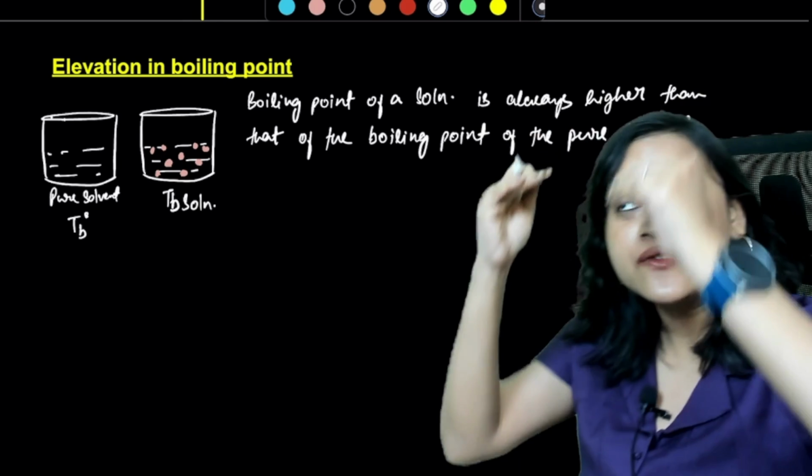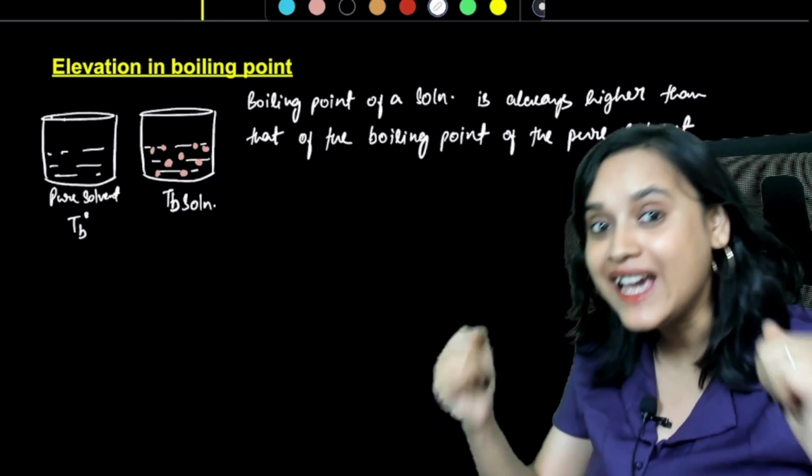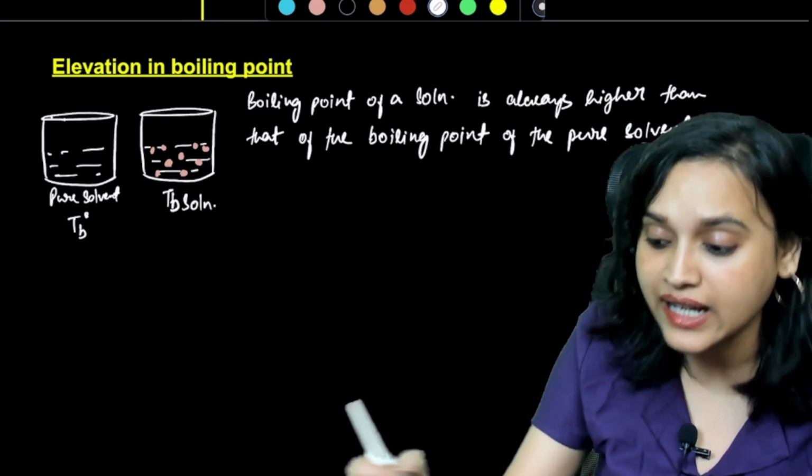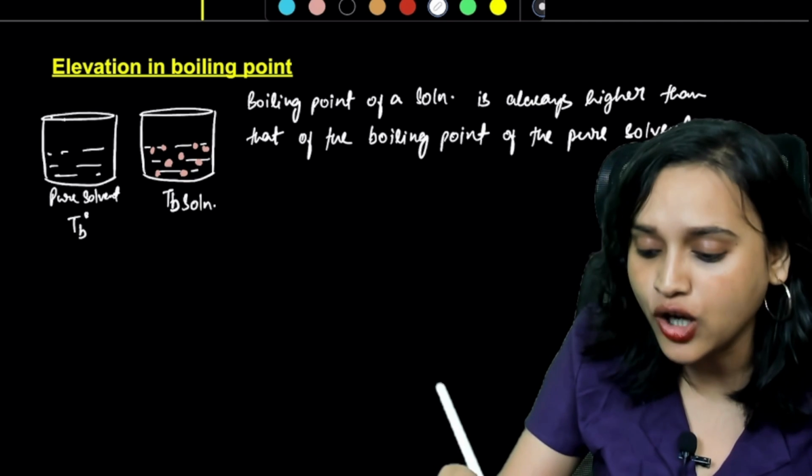Why so? Because vapor pressure has decreased. Yes, because vapor pressure has decreased. Boiling point of the pure solvent.